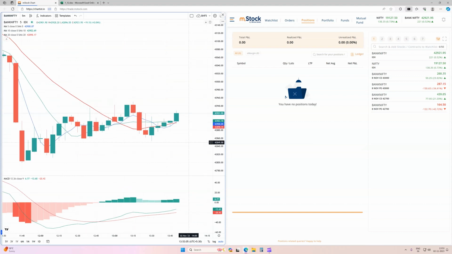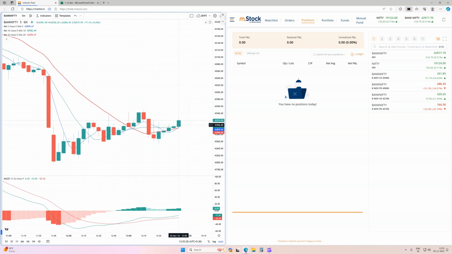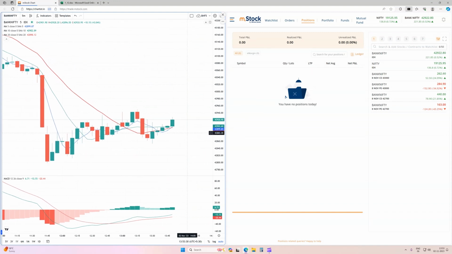Along with these moving averages, you need to see the general price level also. As of now Bank Nifty is trading around the 42,900 level, and it is a round number. These basic things we also need to take into consideration while making an entry. If it takes rejection quickly from this 42,900 level, it can show a further fall till the 700 or 600 levels. So we need to wait for proper confirmation here.